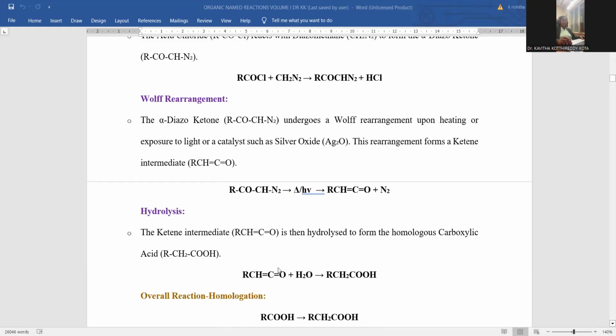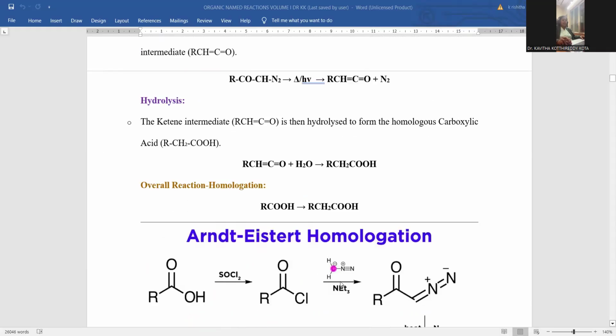After getting the ketene intermediate, simply you can go for the hydrolysis, addition of this double bond with the water molecule. You can notice the higher carboxylic acid as the final product. Overall reaction, RCOOH is turned into RCH2COOH. This is the important one. This transformation is the important one by the Arndt-Eistert homologation process.